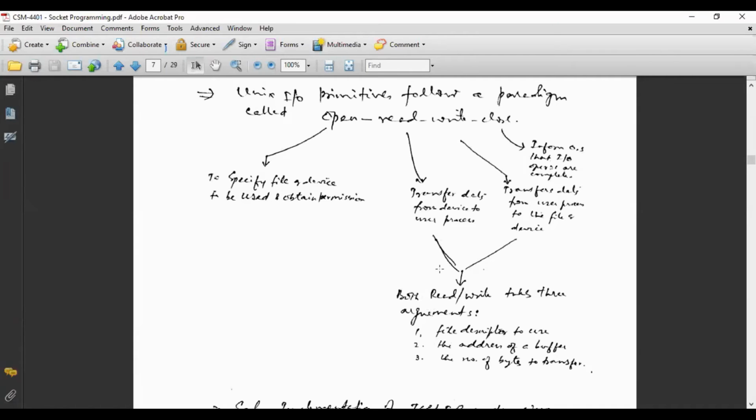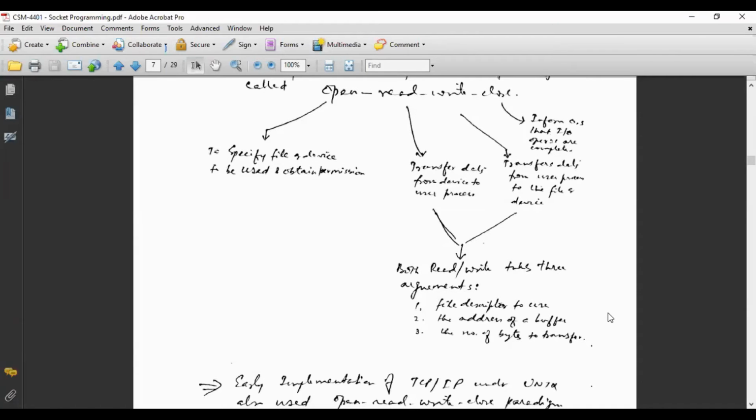Both read and write take three arguments: the file descriptor, the address of a buffer, and the number of bytes to transfer. Those who have done pointer programming in C and remember file handling in C might be familiar with these descriptors, like star FP, if you remember this kind of thing.